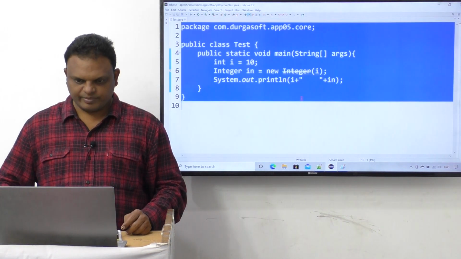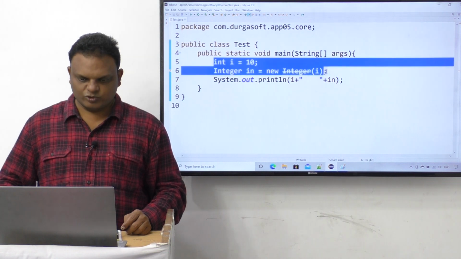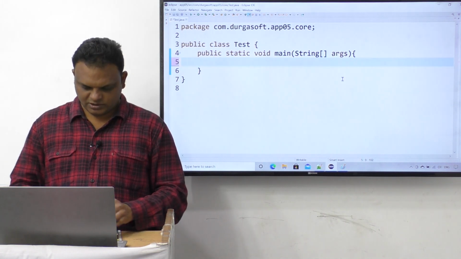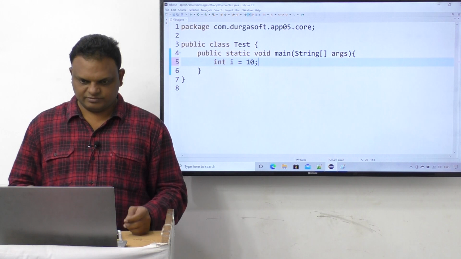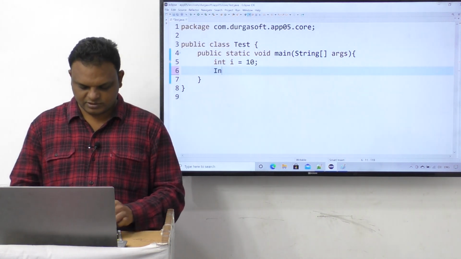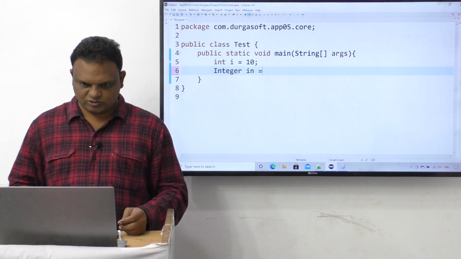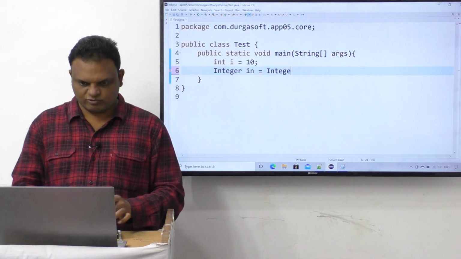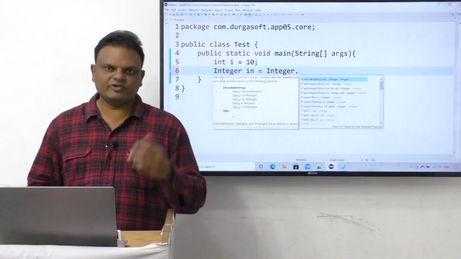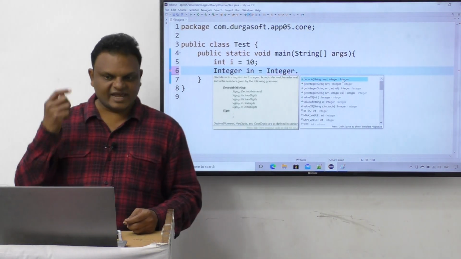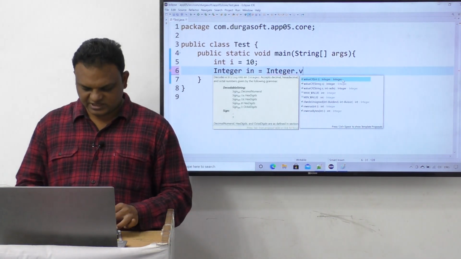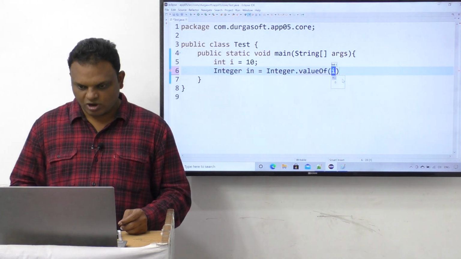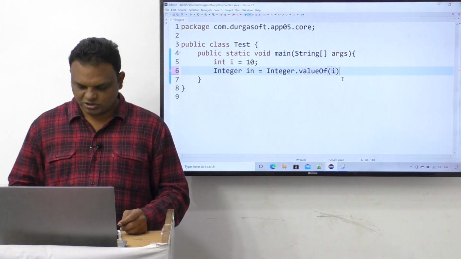Example, I am telling you. Once again, here I am going to take this data: int i = 10. Again I am taking the same thing. Integer in is equal to valueOf, which is a static method. Static members we can access by using the class name, so Integer.valueOf(i).